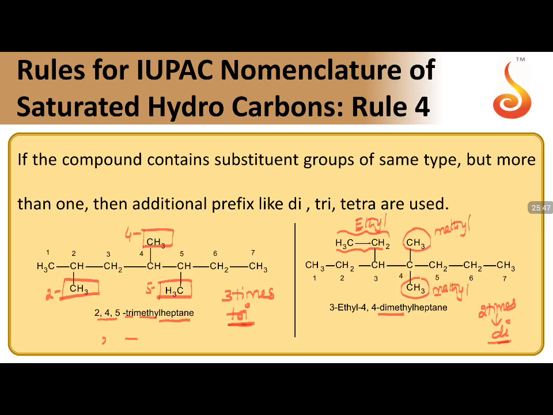Now methyl starts with M, ethyl starts with E. So who should be given the first priority? That is going to be our next naming of the compound. So here I will show you the name, but I will give you the condition. Whenever you have two substituents of different names, alphabetical order has to be followed. Always follow alphabetical order. So E comes first, M comes next, and remember di, tri, tetra are not included in alphabetical order. They are not included in order. So only take the name of the substituent starting with M or E. E comes first, M comes next. So ethyl should be written first, methyl should be written next. This is the rule 4.